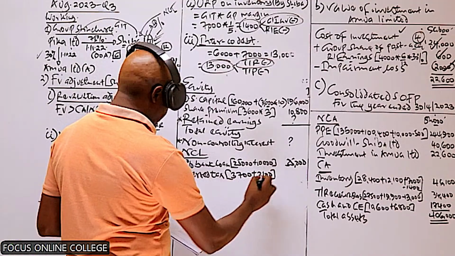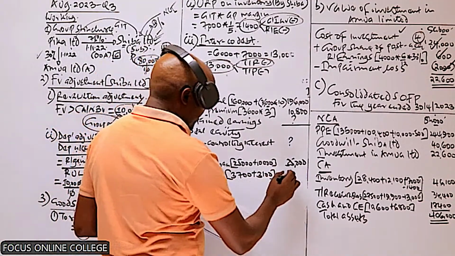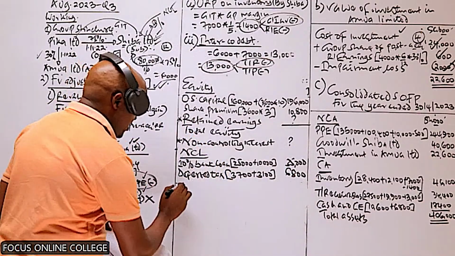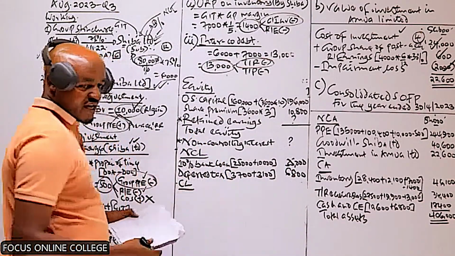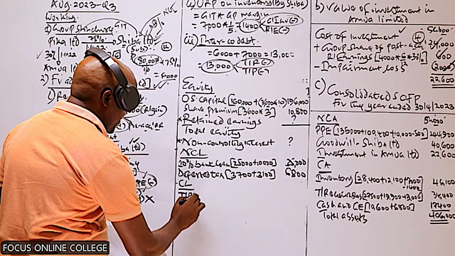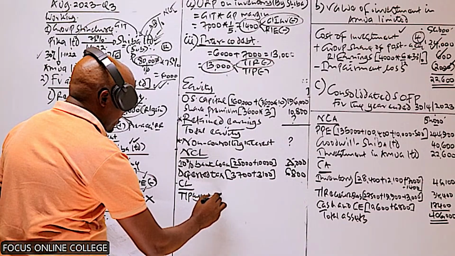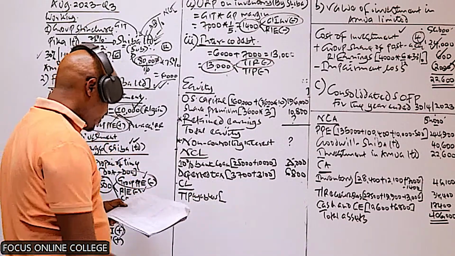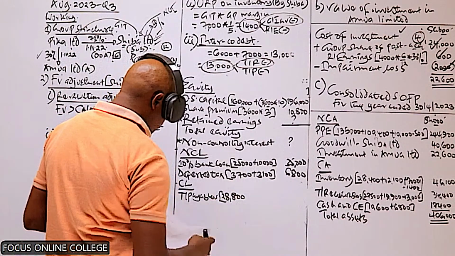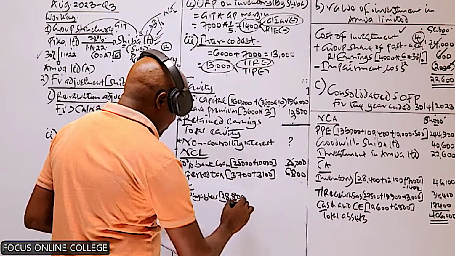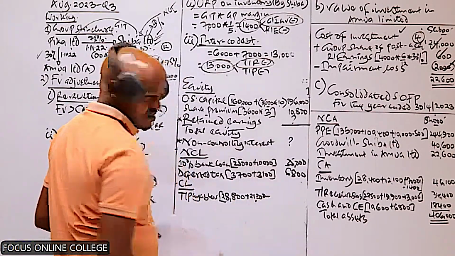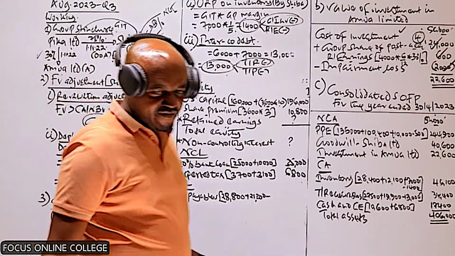Plus 31, which will give us 68. No adjustments here. Then we go to the current liabilities. For the current liabilities, we will start with the trade payables. Trade payables, we add that of the parent, 28,800, plus that of the subsidiary, which is 21,200. And then now to this, we have, I think, two adjustments affecting the payables.